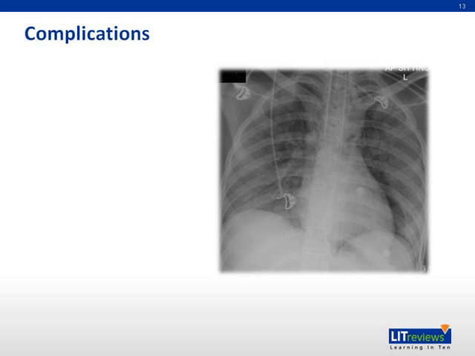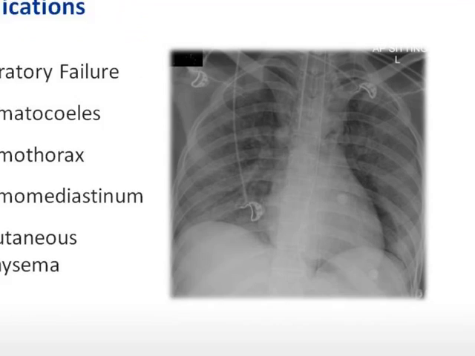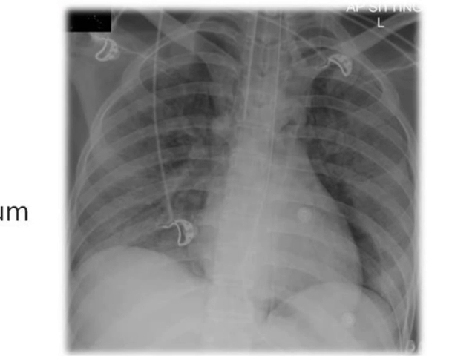Common complications of pneumocystis infections include the following. Patients develop respiratory failure. Pneumatoceles may develop, and if they burst, it may result in pneumothorax or pneumomediastinum, and watch for subcutaneous emphysema. In the chest X-ray on the right, there is air lucency along the left heart border, and this is pneumomediastinum in a patient with severe PCP who is intubated, showing that she has respiratory failure. She is in acute respiratory distress syndrome, and the pneumomediastinum developed a week after she had PCP treatment.